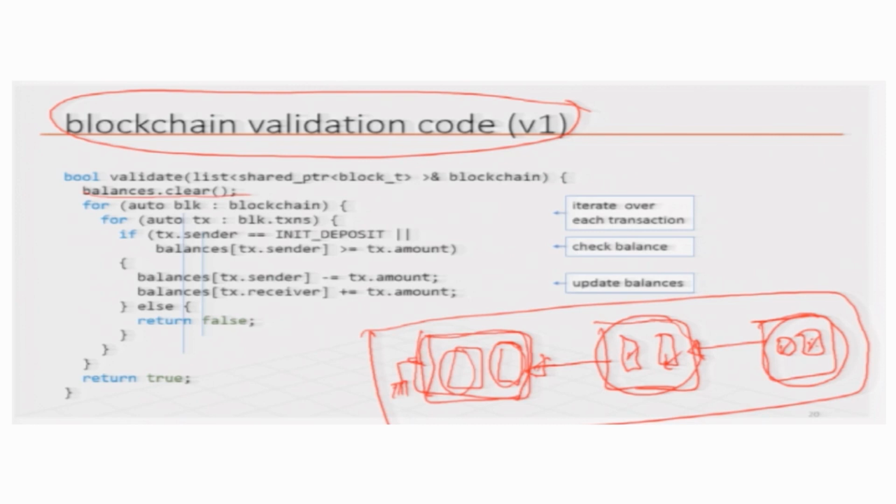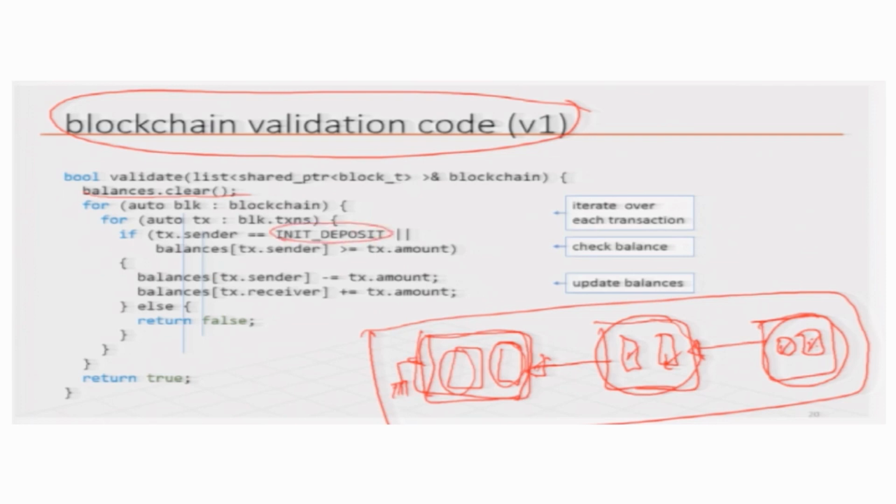Now, if I have to calculate the balance of the sender every time I validate a transaction, then I will be redoing the same work again and again. I have to go through all transactions and add any amounts that he received, and subtract the ones that he has transferred to somebody else. So, therefore, it is kind of like a caching technique. So, we keep a balances table on the side, and first what we do is create a balances table, and then we go through the transactions and check whether there is a real sender or it is an initial deposit.